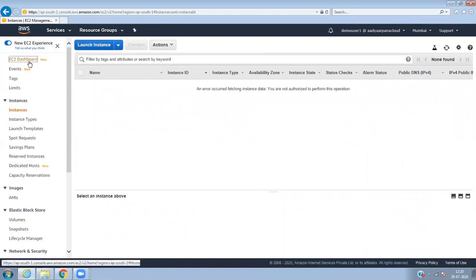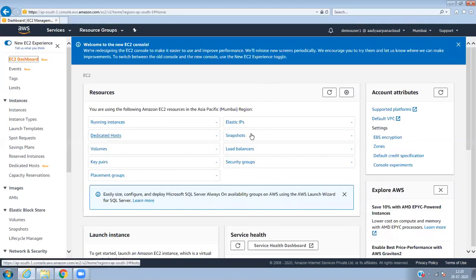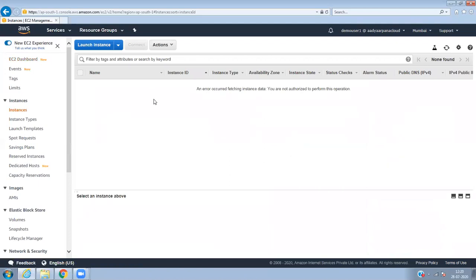However, go to the new EC2 dashboard, and you can see the number of whatever. So go to running instances. For example, the user may think, hey, I got it, can I perform the action? If you see here, an error occurred fetching instance data. You're not authorized to perform this operation.